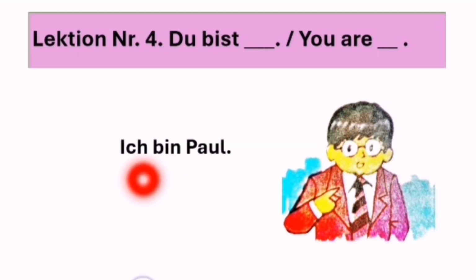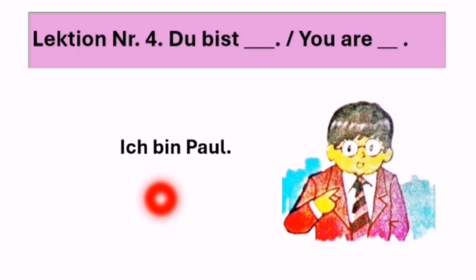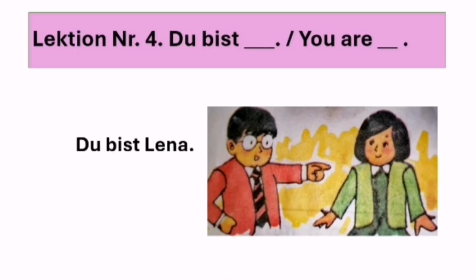So this boy says, "Ich bin Paul." I am Paul. Okay, "Ich bin Paul" means I am Paul. And we have learned "I am" or "Ich bin" in the previous lesson. So now he says to this girl, "Du bist Lena." Okay? He says, "Ich bin Paul." And now he says, "Du bist Lena."